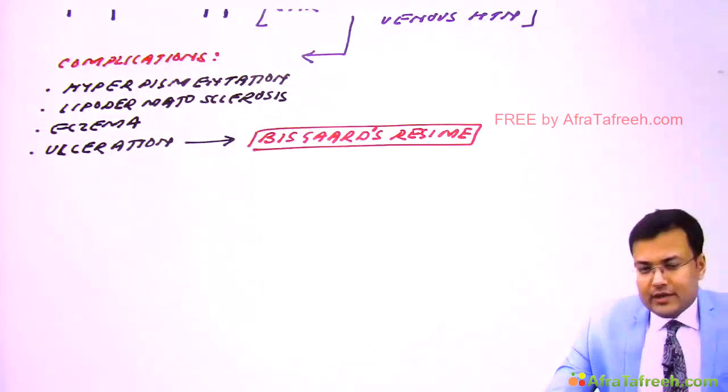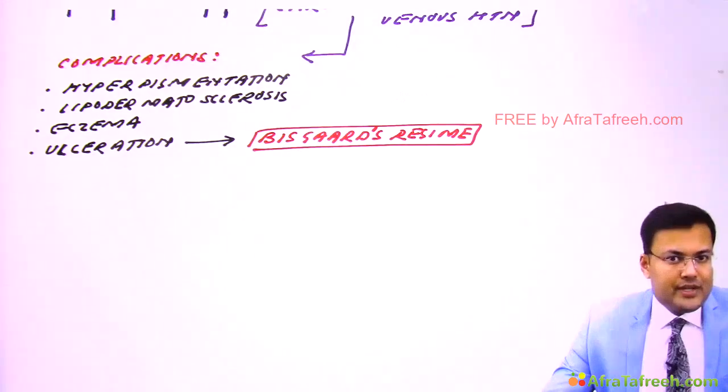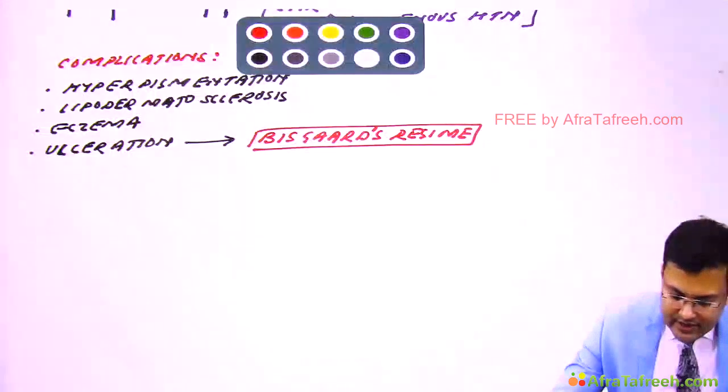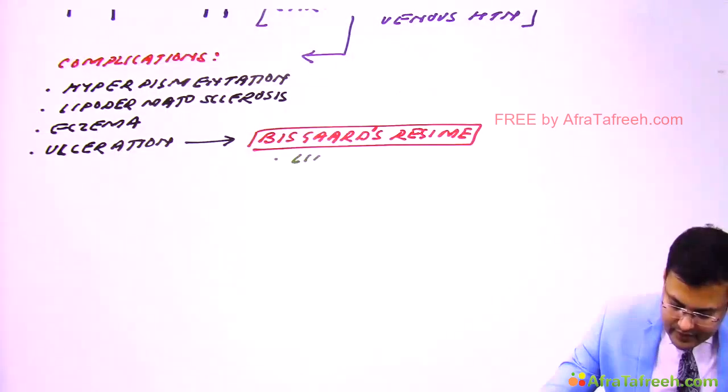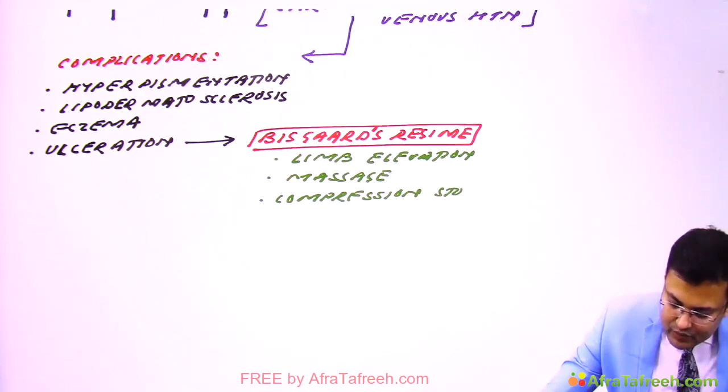What are the components of Bisgard's regime? Limb elevation, massage and compression stockings. Clear? So these are the components of Bisgard's regime.